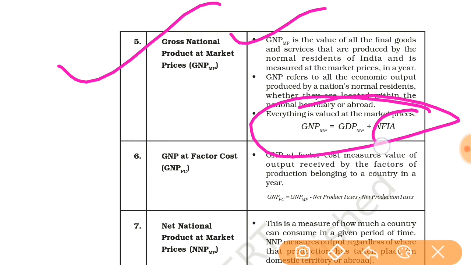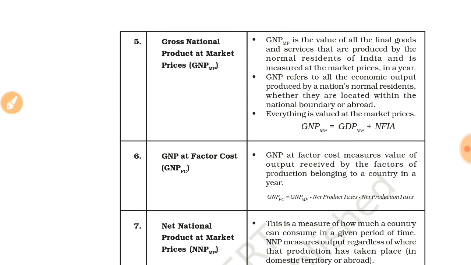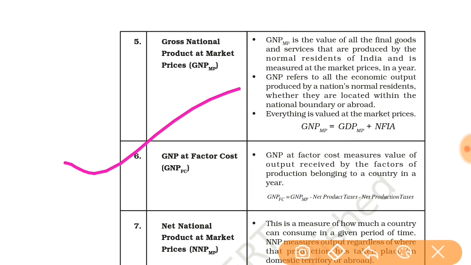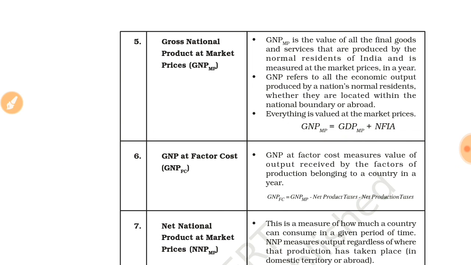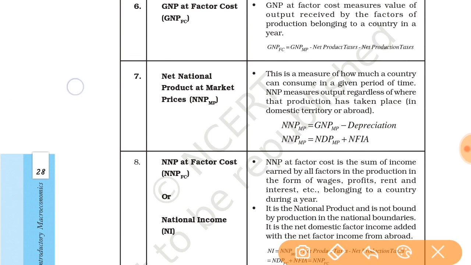When you get confused, suppose what is NFIA, that we have already discussed, and you can see in the above page it is given. GDP MP, what is this? That is also discussed above. Next, what is GNP at factor cost? So see this, and the formula is given. Next, net national product at market price, this is also given here.